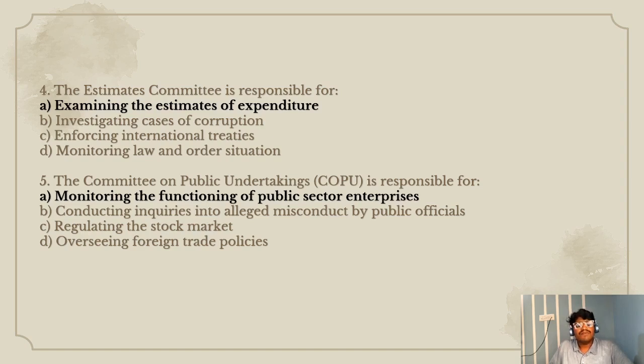Fifth question. The committee of public undertakings is responsible for option A monitoring the functioning of public sector enterprises, option B conducting inquiries into alleged misconduct by public officials, option C regulating the stock market, option D overseeing foreign trade. The right option is option A monitoring the functioning of public sector enterprises.